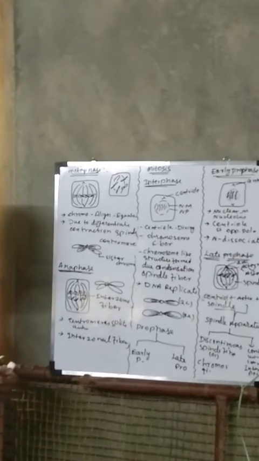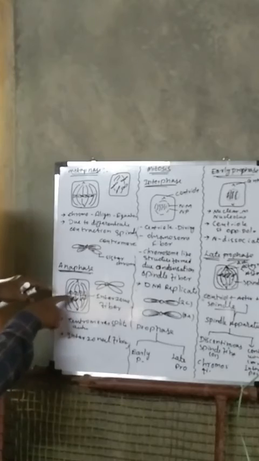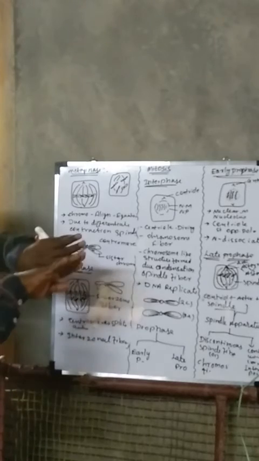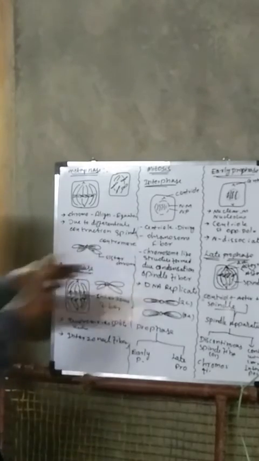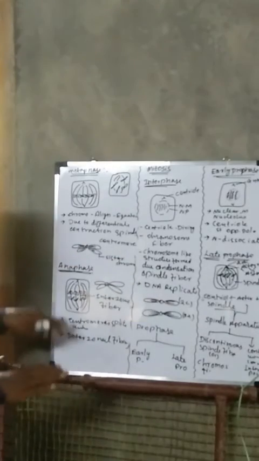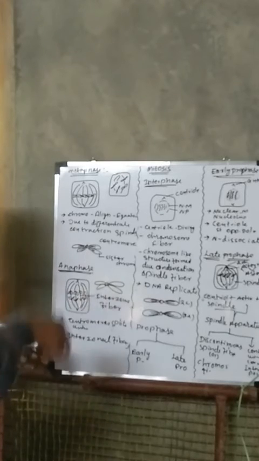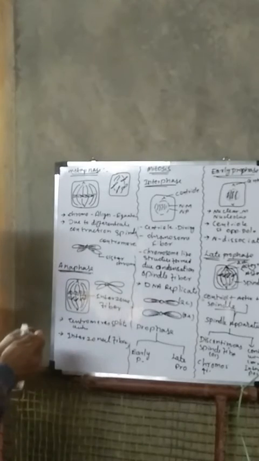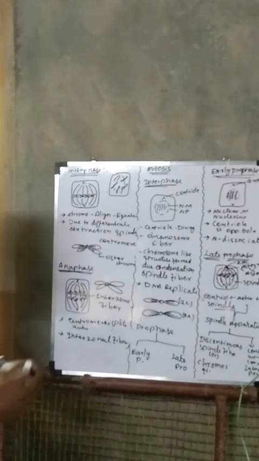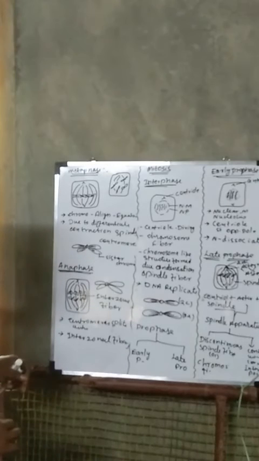What does this interzonal fiber do? Interzonal fiber in the middle pushes the chromosome toward the opposite poles, whereas the corresponding spindle fiber pulls the chromosome to the opposite poles.